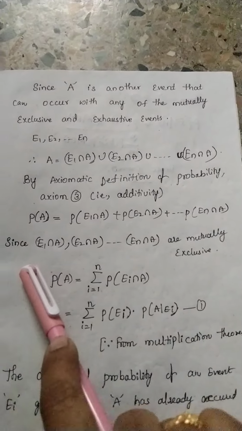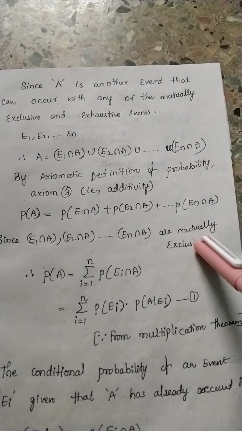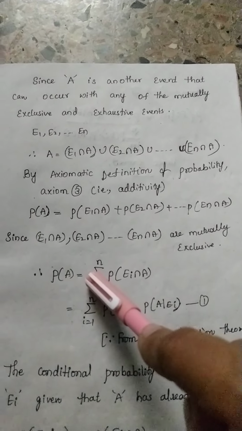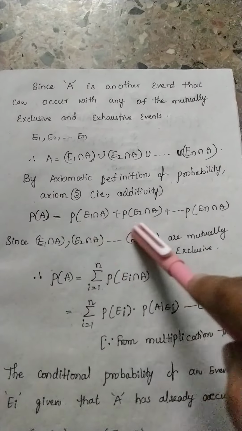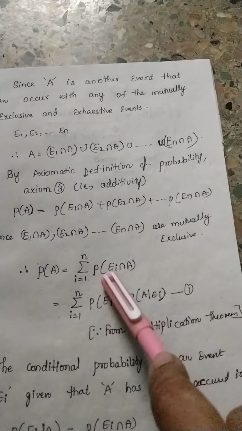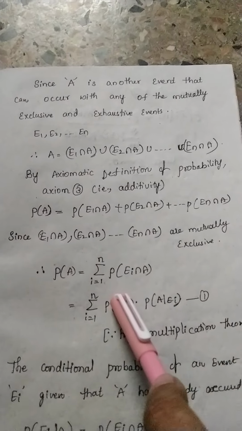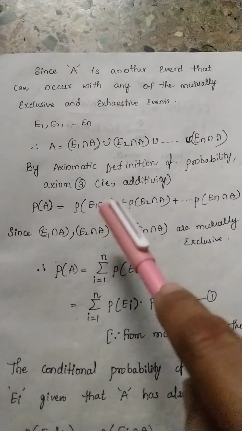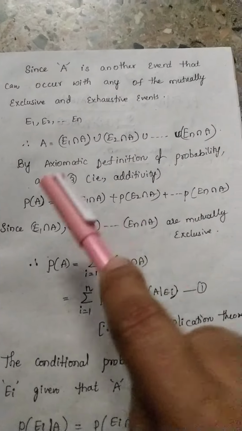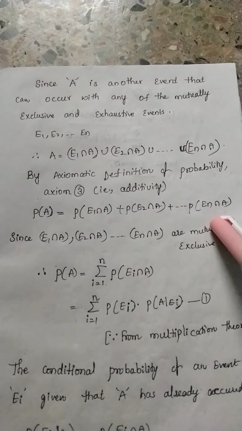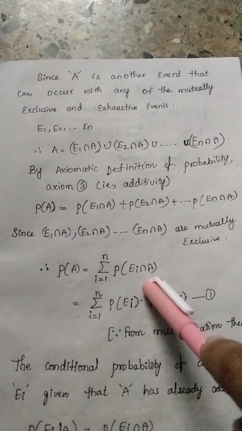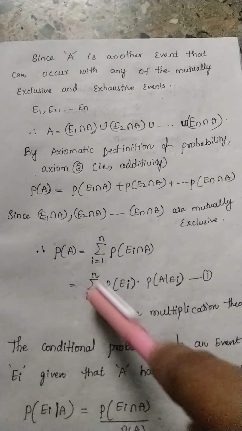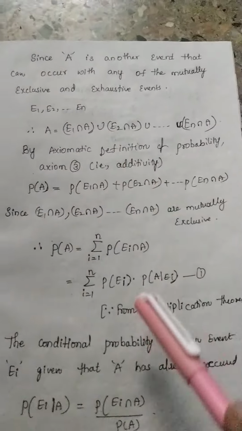As I already told you, all these events are mutually exclusive. So probability of A is nothing but, while adding all these, we directly take the summation, that is the sum from i equal to 1 to n of probability of Ei intersection A. All these are added here, and we just take the probability over there, with i going from 1 to n.